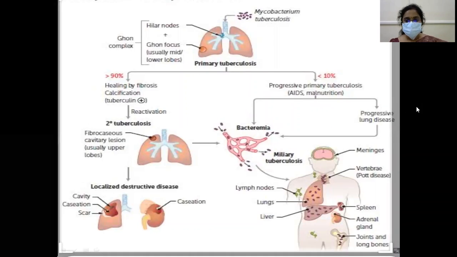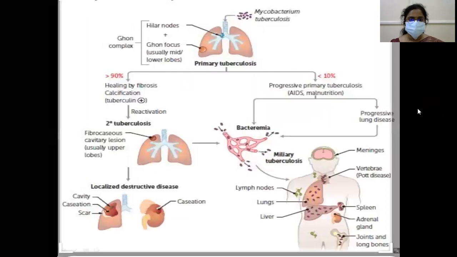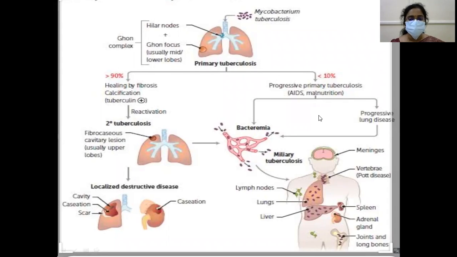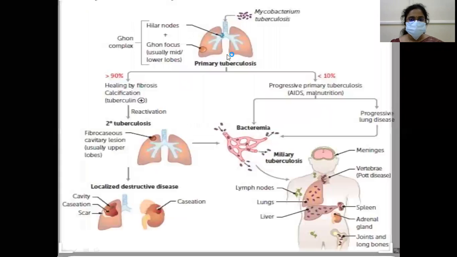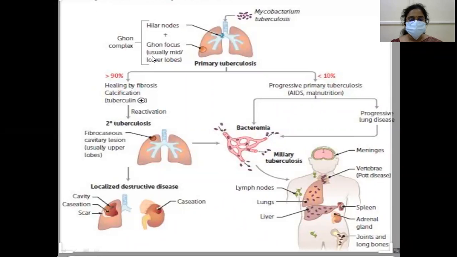Okay, this is a simple animation of the previous slides all put together. It will be easy for you to understand. Mycobacterium tuberculosis from the index case goes into the lungs on inhalation, leading to the Ghon focus, lymphatics, hilar lymph node, Ghon complex. This is called primary tuberculosis.